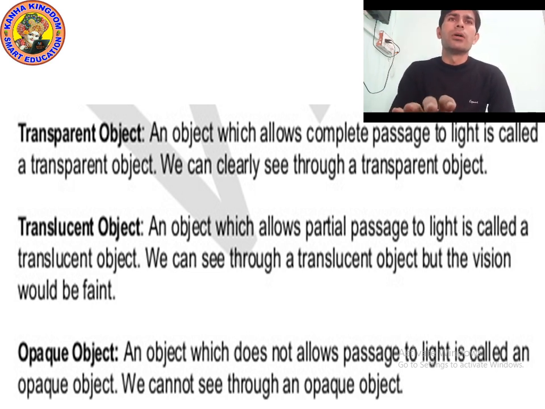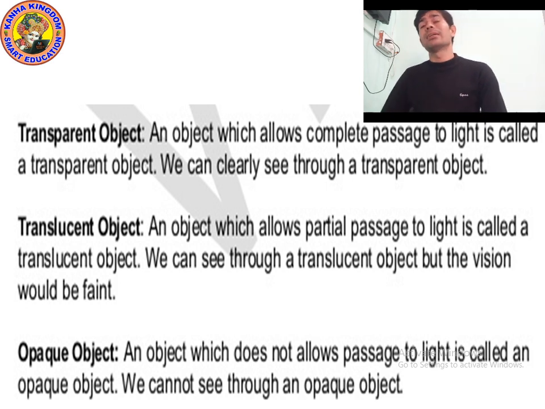Okay, I hope you understood transparent, translucent and opaque objects. Yesterday, in the previous class, we studied what is light, what are luminous objects, what are non-luminous objects. So what is light? Light is a form of energy which helps us in seeing objects.